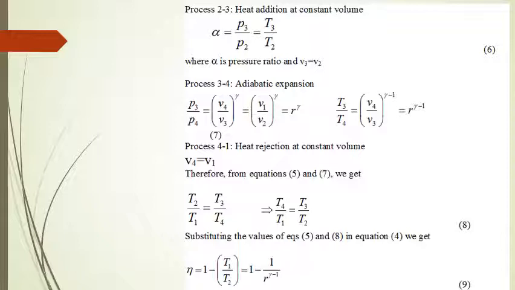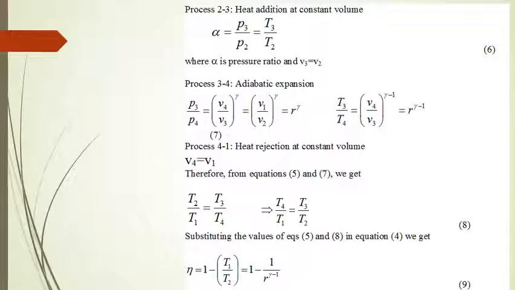So that is alpha is equal to P3 upon P2, and that is also equal to T3 upon T2 because volume is constant. So gas law is applicable. P into V upon T is equal to constant. That is what we have applied over here. Process 3 to 4 is adiabatic expansion. So P3 upon P4 is equal to V4 upon V3 raised to power gamma.